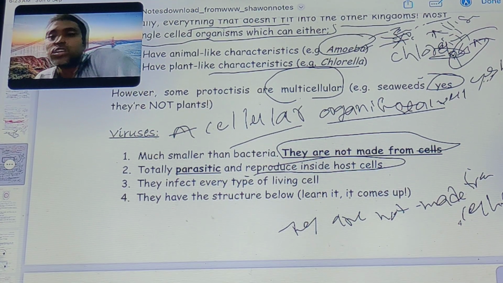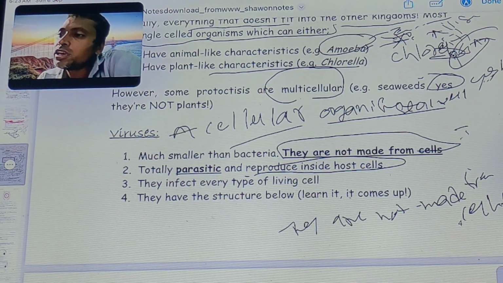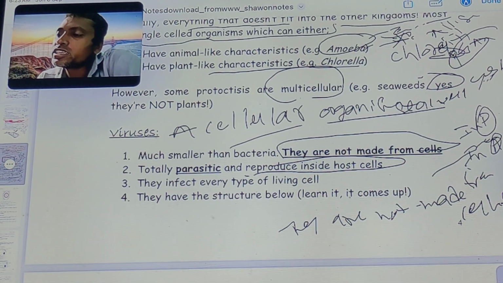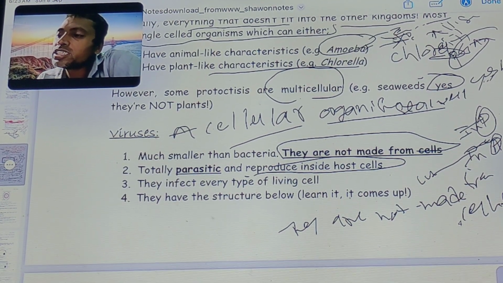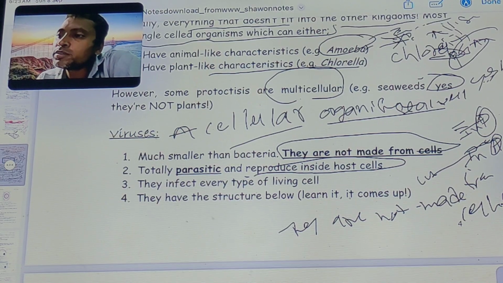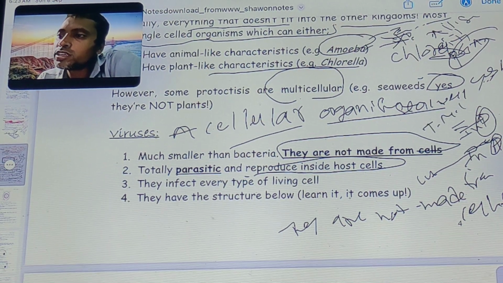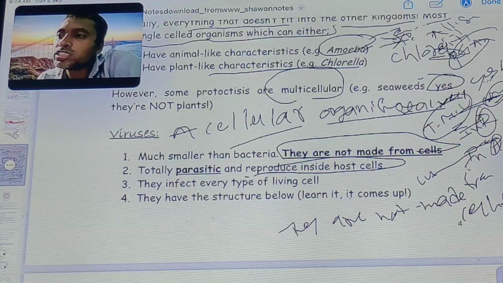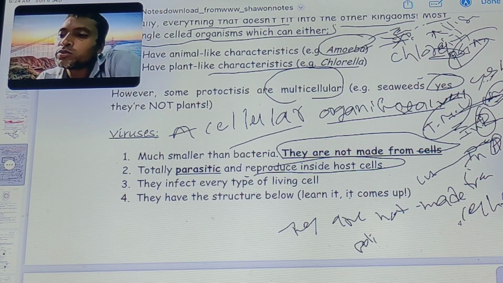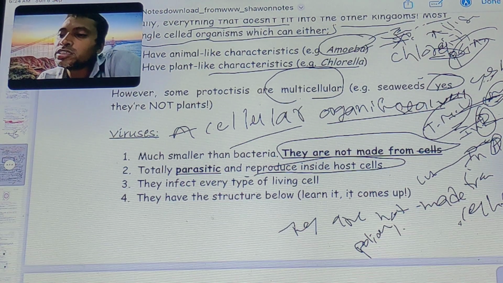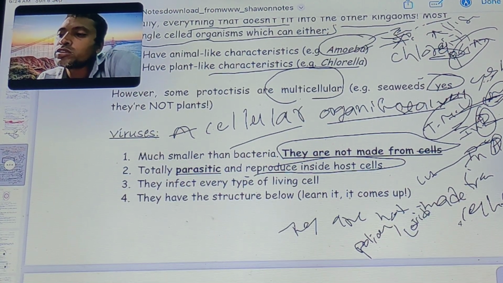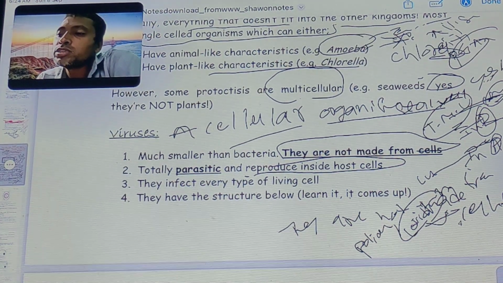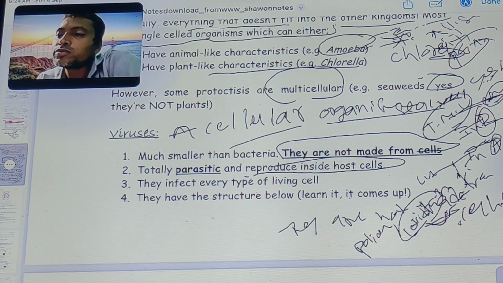They must reproduce inside the host, in plants or in animals. They enter inside and cause diseases. In plant viruses, there are tobacco mosaic virus and cauliflower mosaic virus. These are virus diseases. In animals, polio and coronaviruses. Many diseases are caused by viruses.